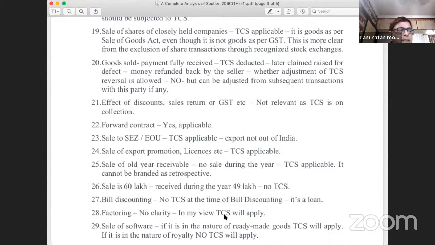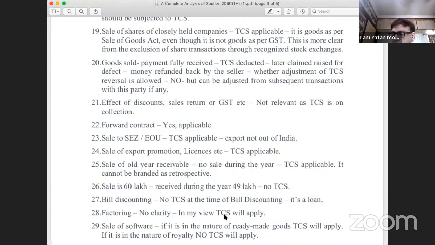Either the customer returns part of the goods, or the customer raises a claim on the supplier for defects in the goods. Some goods are defective in some way or other, and he raises a claim on the vendor after, say, 7th of November, even after the TCS has been collected, because the moment payment was made, TCS was collected.